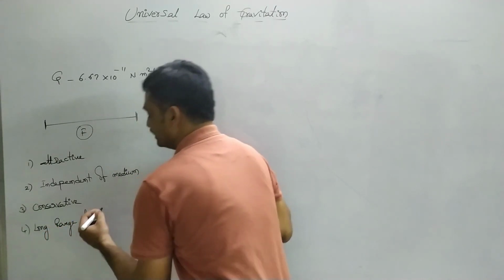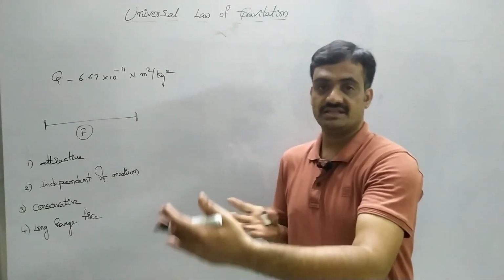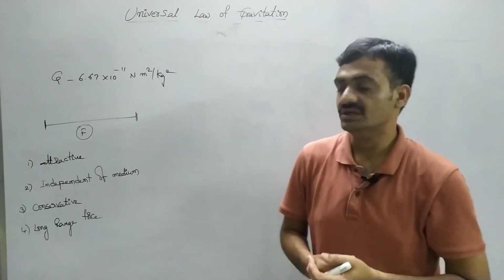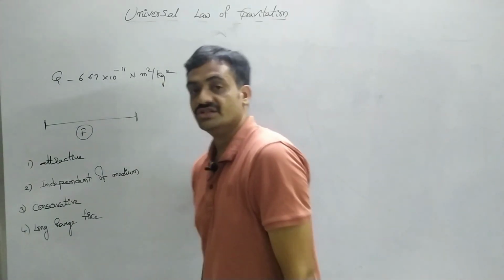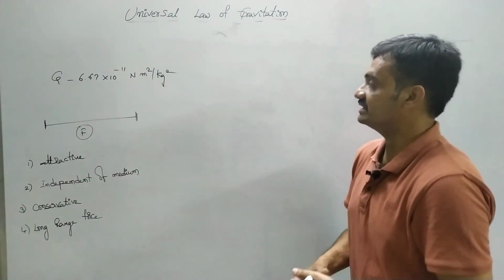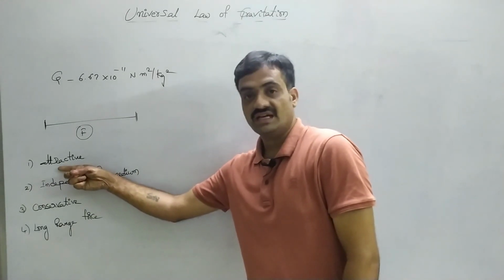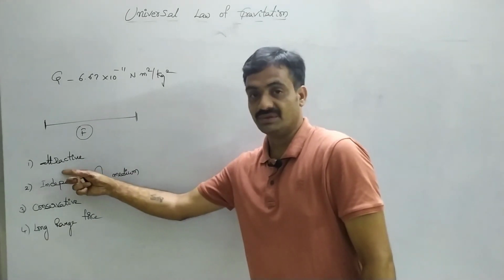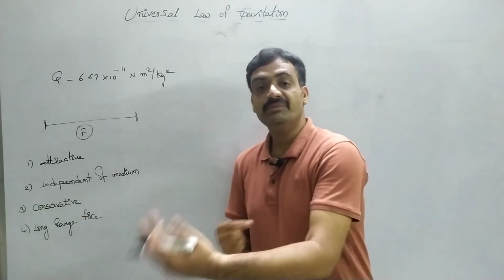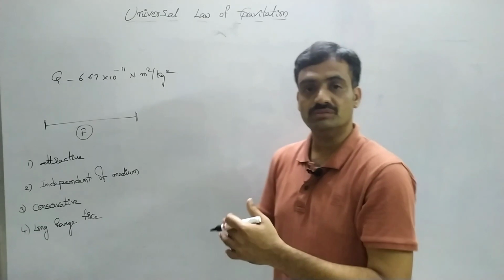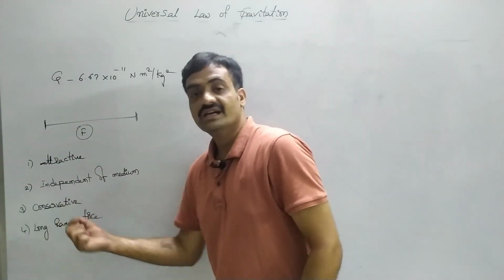It means if we consider the force acting between the sun and earth, or the force acting between earth and the moon, then we can consider it as a long range force. So in this way we can represent the properties of the universal law. Observe that here the force is always attractive. There is no chance of repulsion. And next, it is independent of the medium. It means the force between the two bodies does not depend on the medium.